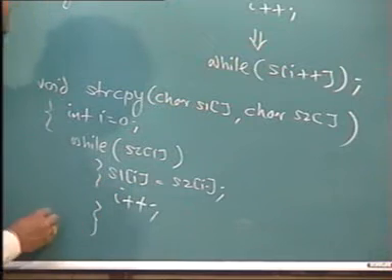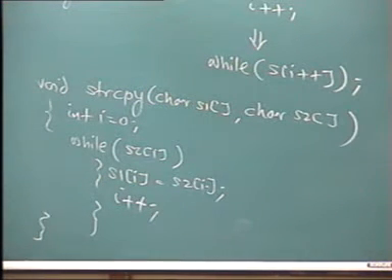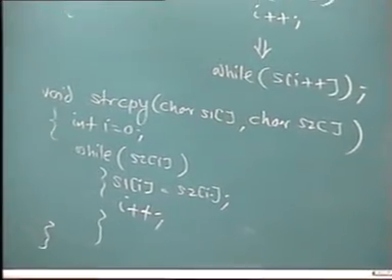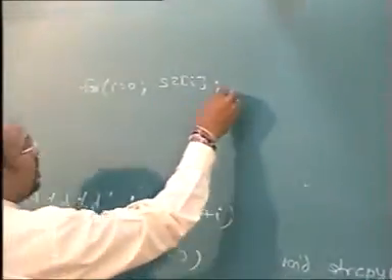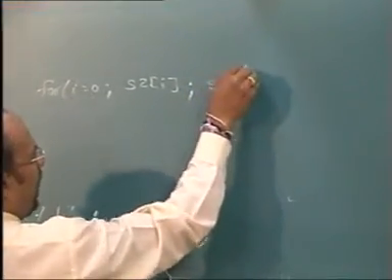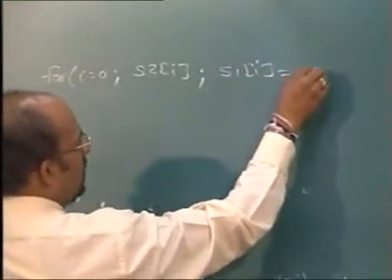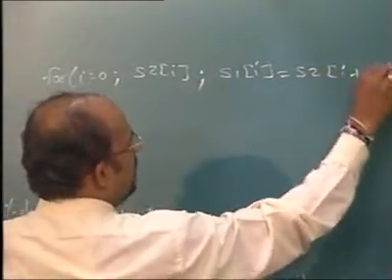This is well accepted code. इसमें क्या लिखा? इससे तो अच्छा है कि हम कुछ ऐसा लिखें, for I equal to 0, S2 of I, S1 of I equal to S2 of I plus plus.